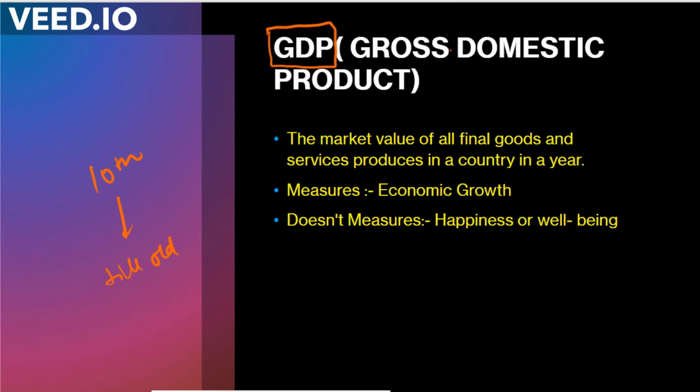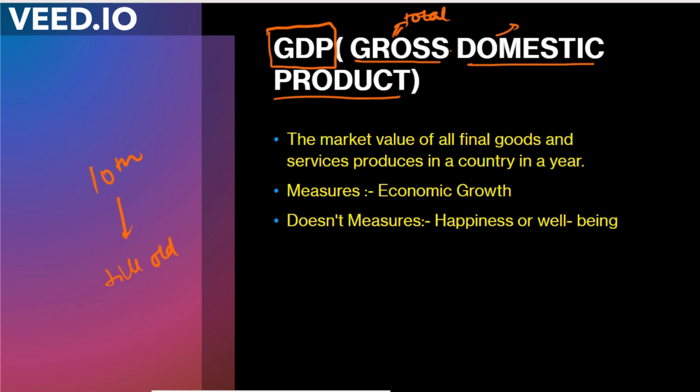So, GDP. What is the full form of GDP? It is gross domestic product. Gross means total. Domestic means anything that is produced in the territory of the country, or you can say anything that is produced in the territory of India. And product is simply goods and services.